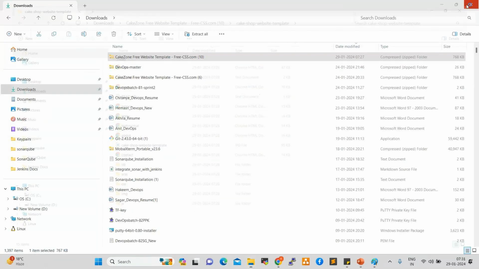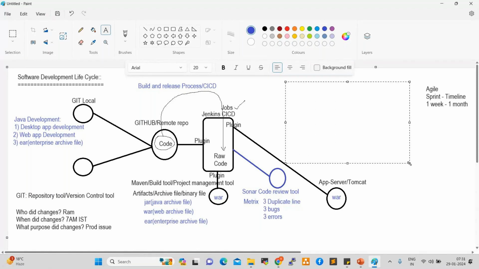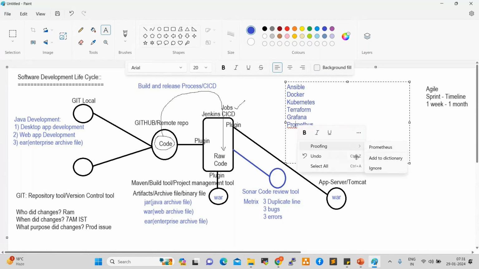in this flow, yeah. So this is the CI/CD flow, build and release process, right? So along with these tools, we have advanced tools also. What are those tools? Yeah, advanced tools like Ansible, Docker, Kubernetes, yeah, Terraform, and also Grafana, Prometheus, right? So these are all advanced tools, right?